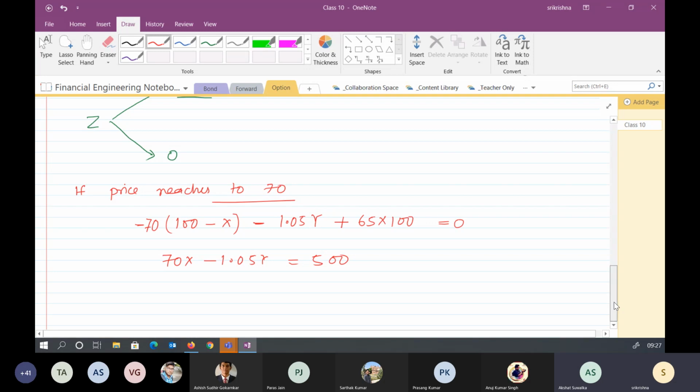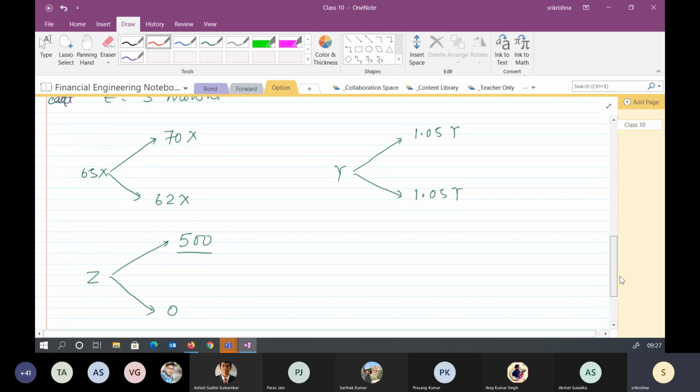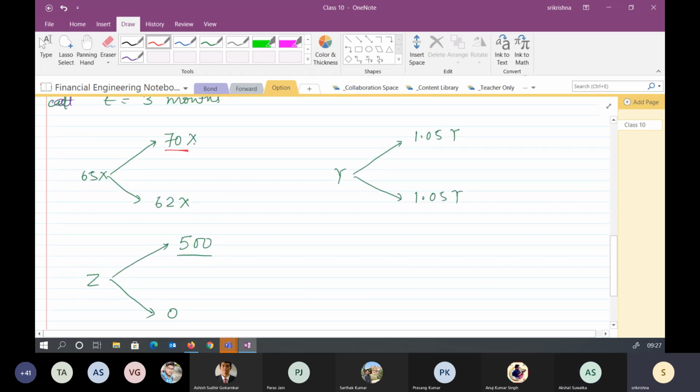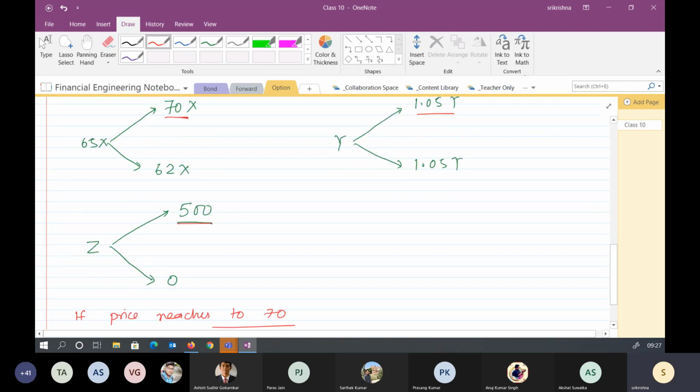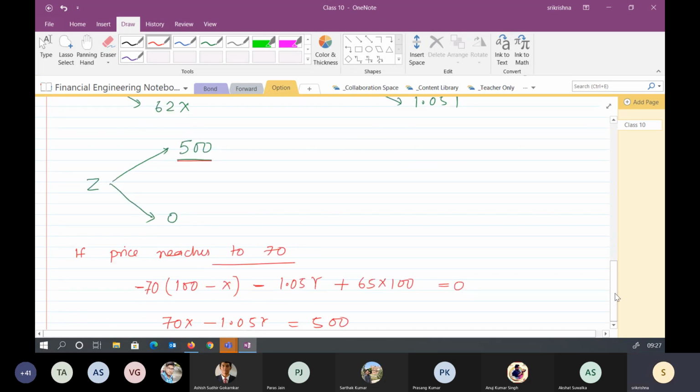So if you look here, what I have done is that 70x I have written from one part from the dollar, another one is from the risk-free part, and third one is how much money I need to generate in order to compensate my loss. Did you get this equation? Yes or no?